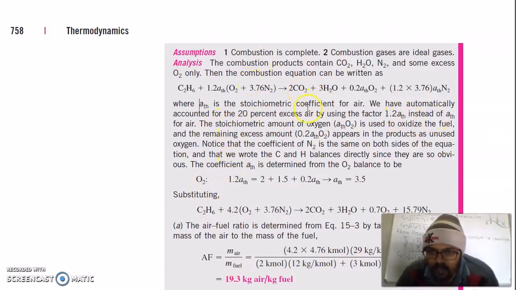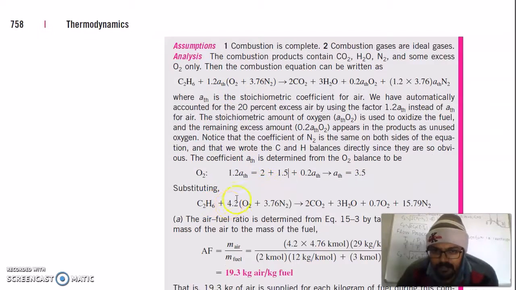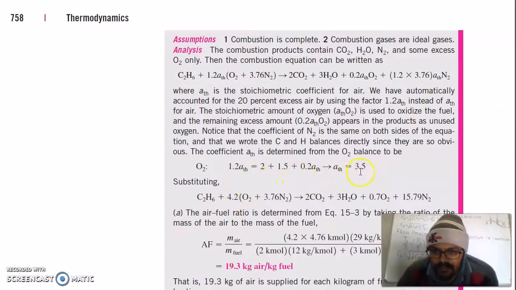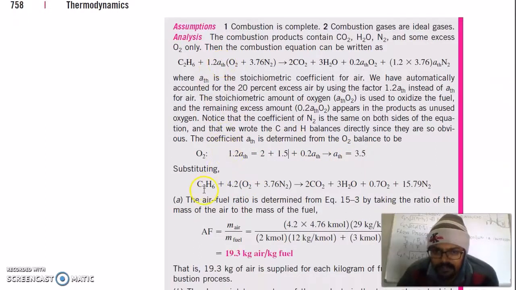So balance both sides. On the reactant side, 1.5 oxygen molecules are needed for the CO2 and H2O, plus 1.2 a_th oxygen molecules from the air. The sum of this equals the total 3.5 oxygen on the product side. So 3.5 is equal to 1.2 a_th. Substituting this a_th, which is 3.5, in here, you will get the complete chemical reaction.